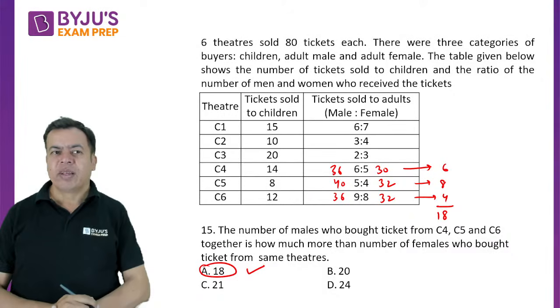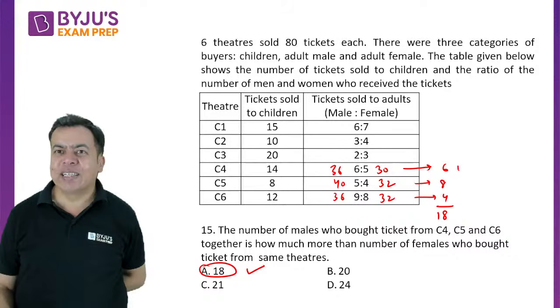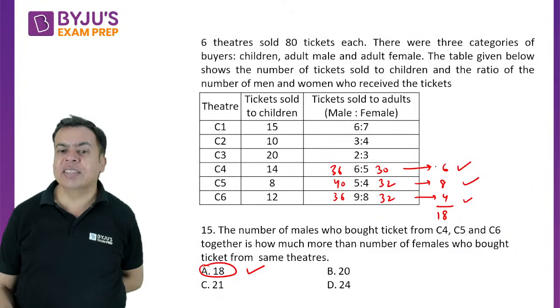Okay. But while taking the difference, right? I'm taking the difference like this, and then adding the difference. While taking the difference, always keep in mind that you should write the sign also. If you are writing male minus female, it is plus 6, plus 8, plus 4. So you added, it is okay.